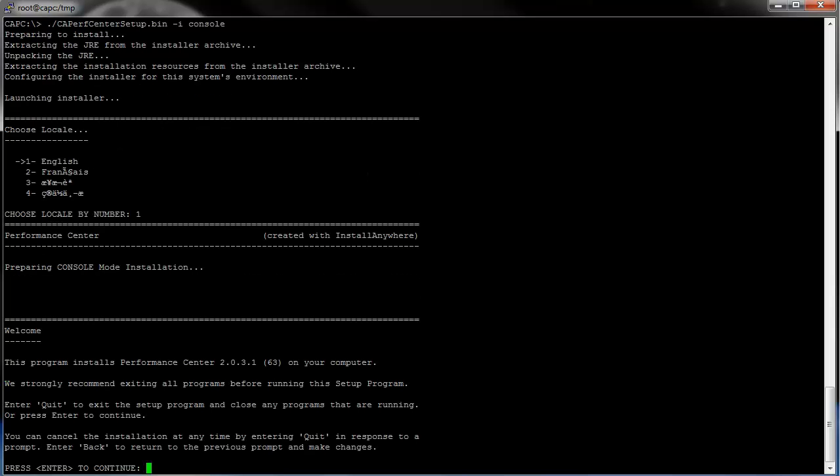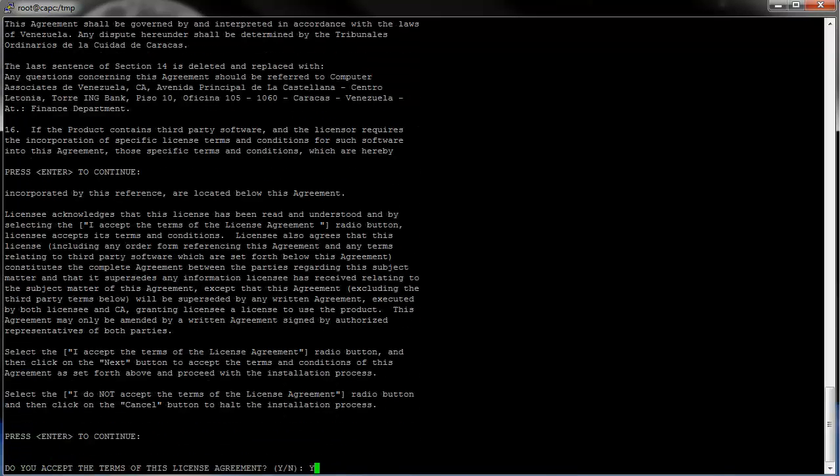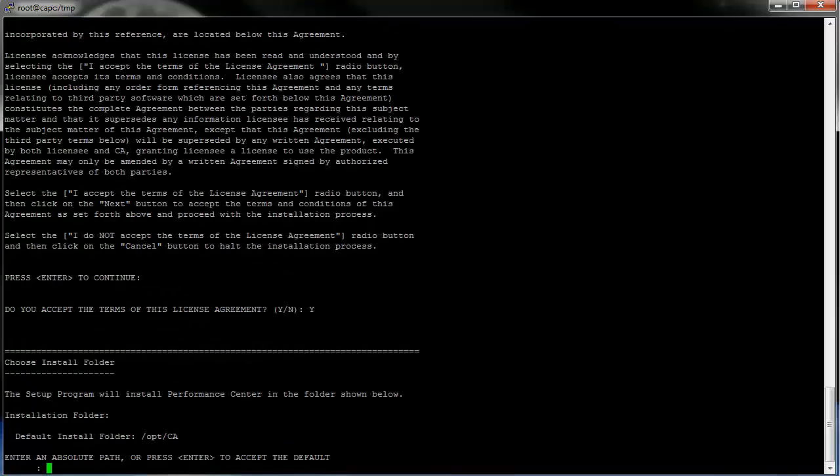This is to confirm the CA PC installation. Hit enter. You can hit enter to read the license agreement and hit Y to accept. Here we install CA PC in the default directory, so hit enter.